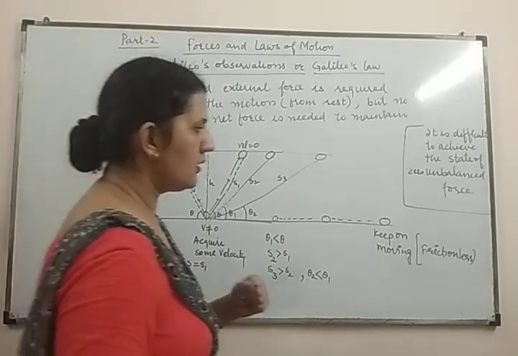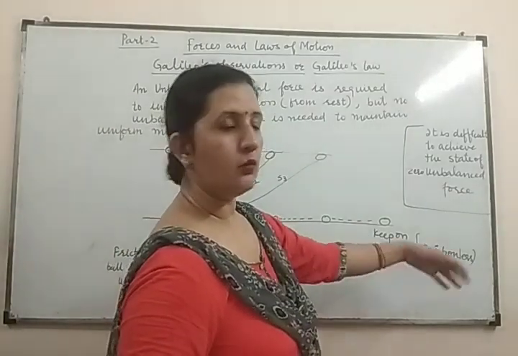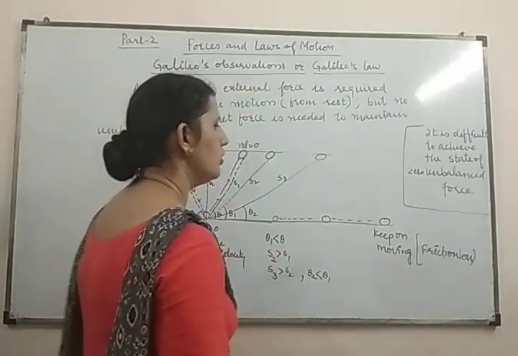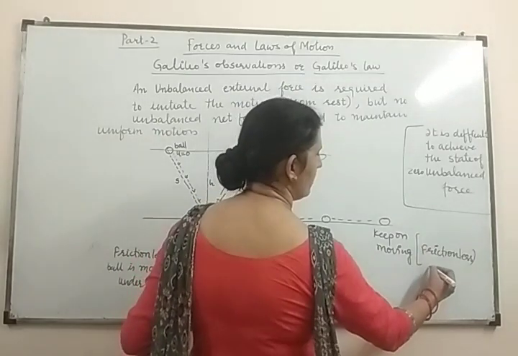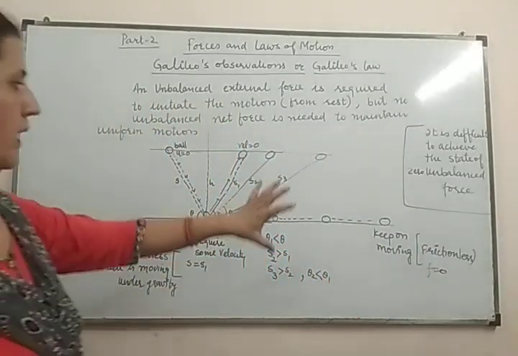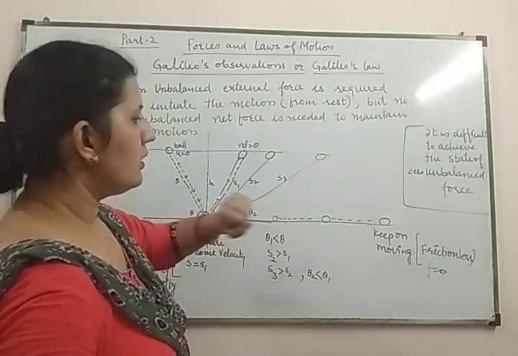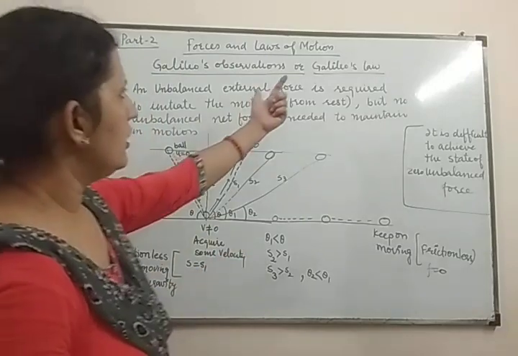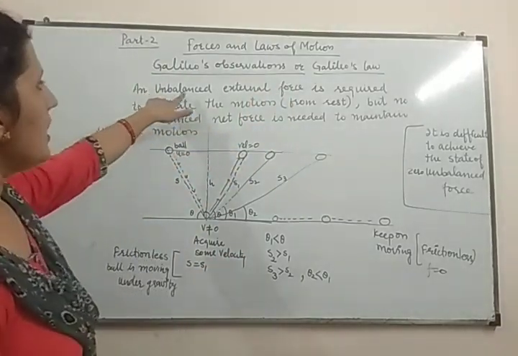And what is that external force? That is friction. And we have assumed that the friction is not there. Frictionless means the value of the friction force is 0.